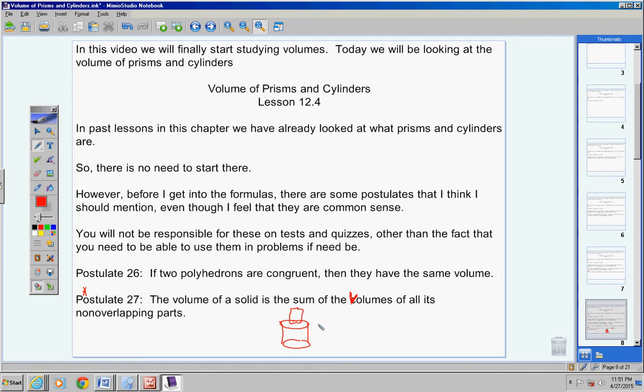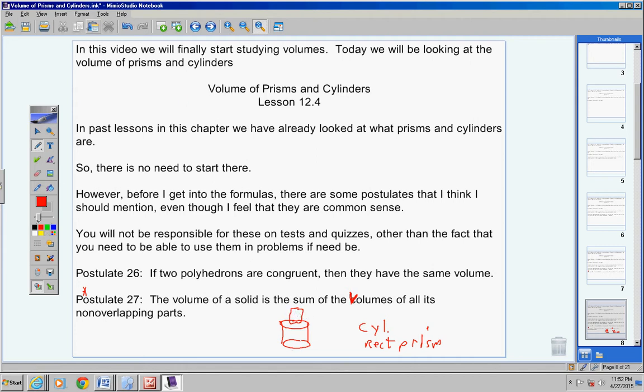All this postulate is saying is if I asked you to find the volume of this whole thing, you would first find the volume of the cylinder, which is this right here, and then the volume of the rectangular prism up top, and then add the two together. That's all that it's saying, and to me, that's common sense. You would find the volume of each individual solid, and then add them together.